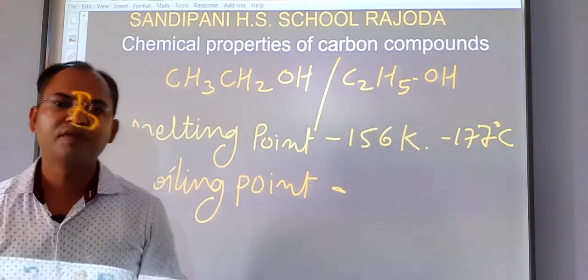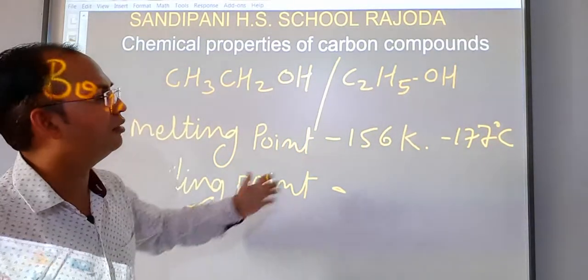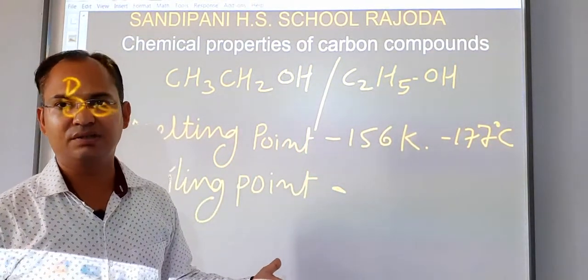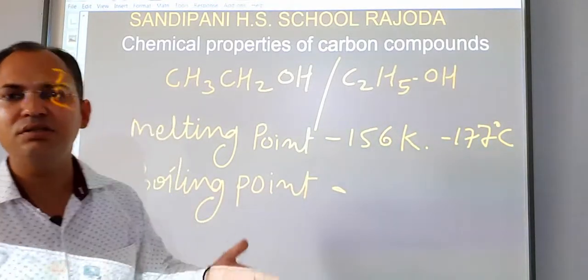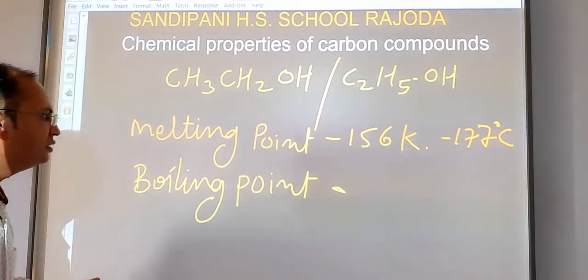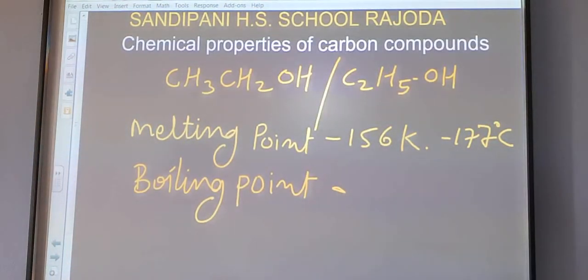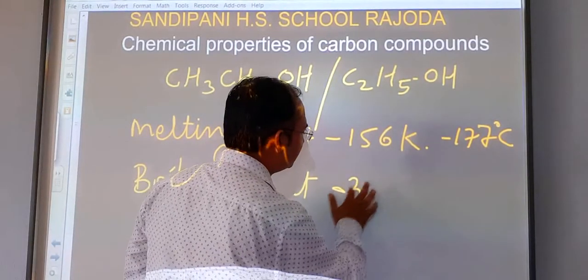So we can say that normally ethanol always lives in liquid state, because at minus 177 degree Celsius it is already melted.